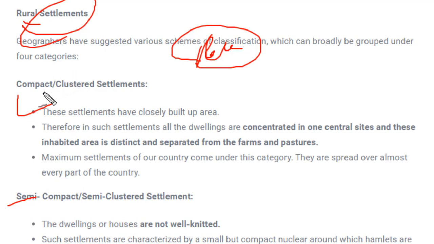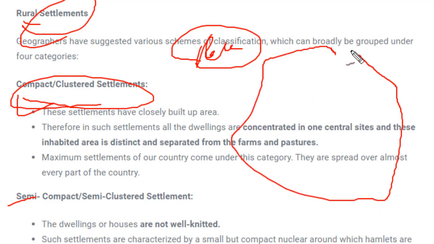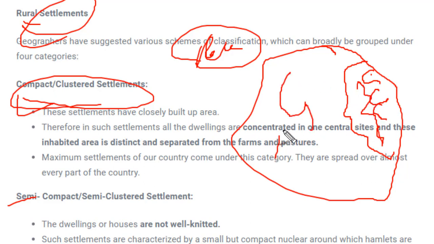Compact and clustered settlement, by the name itself it is clear. The houses would be very compact and clustered. That means they will lie very near to each other. For example, we have this big area and on one side all the houses would be built compactly, many houses over here, whereas this part will be left for agriculture. This is called compact and clustered settlement of rural area.